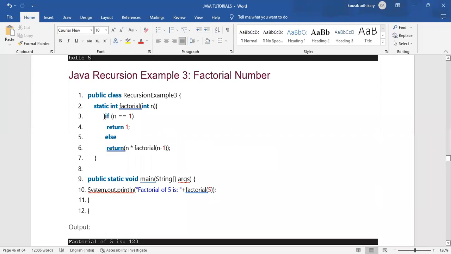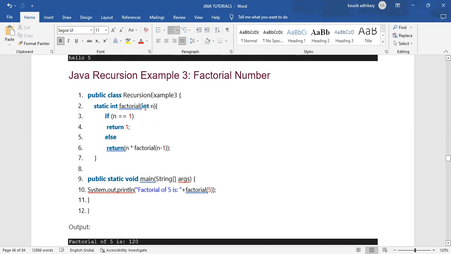What we are doing: we have created a class RecursionExample3, and we have declared a method, static int factorial, with a parameter. The previous example was non-parameterized, and this method has a parameter.